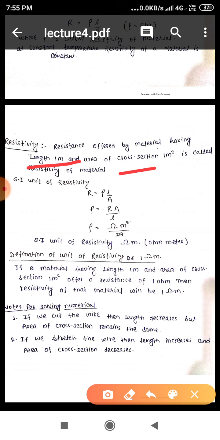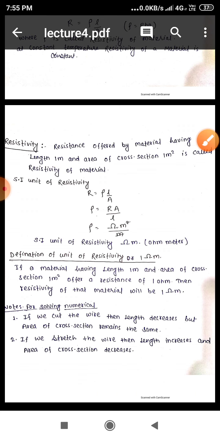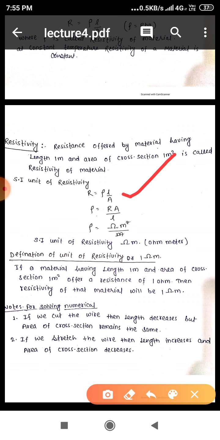Now we will find the SI unit of resistivity. R equals rho L by A, so rho equals R A by L. The unit of resistance is ohm, the unit of area of cross section is meter square, and the unit of length is meter. On solving, we get the SI unit of resistivity as ohm meter.